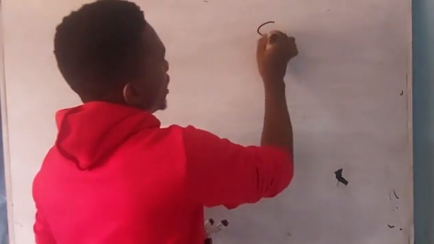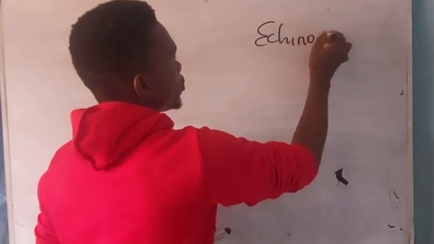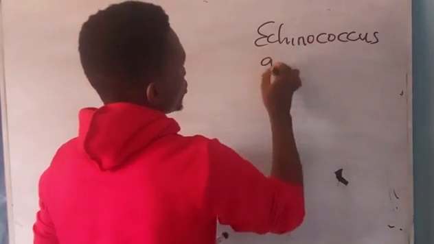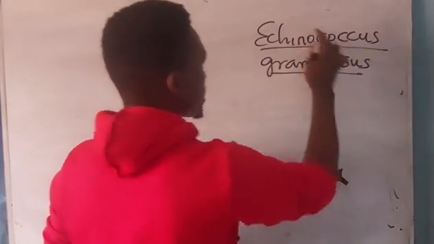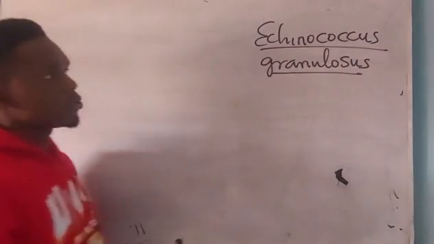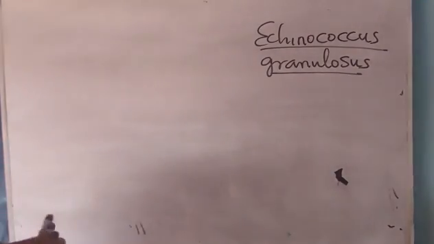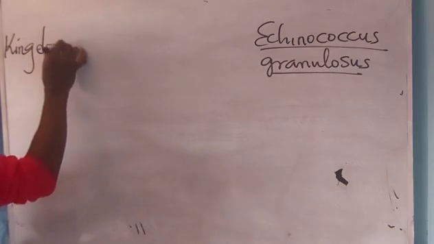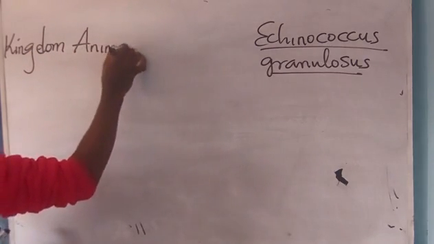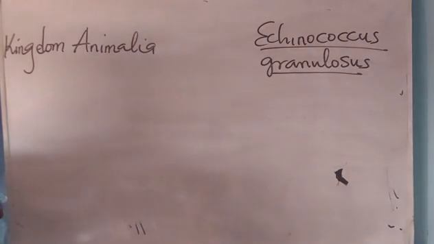For example, if I were to classify Echinococcus granulosus based on the hierarchical classification of organisms, you know what to do. Kingdom, Animalia.